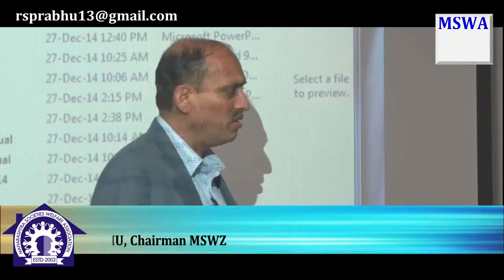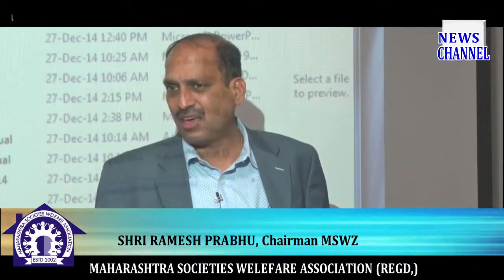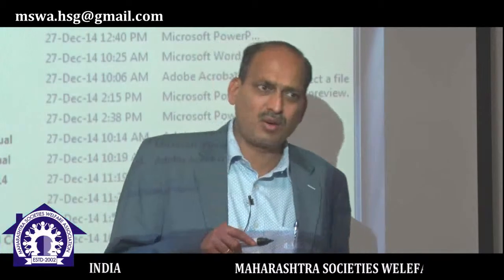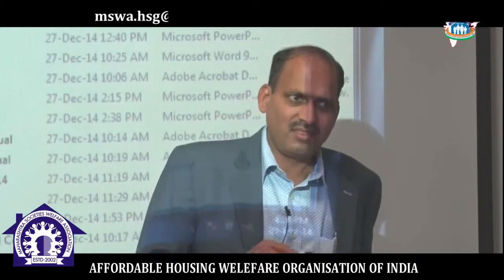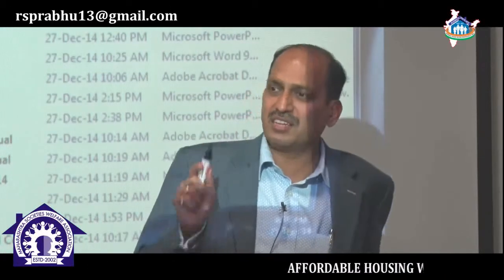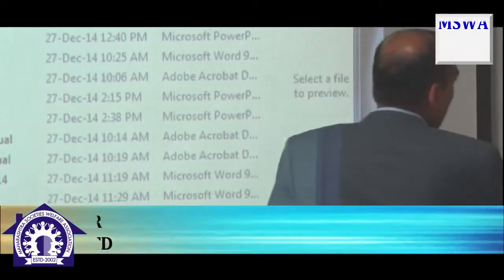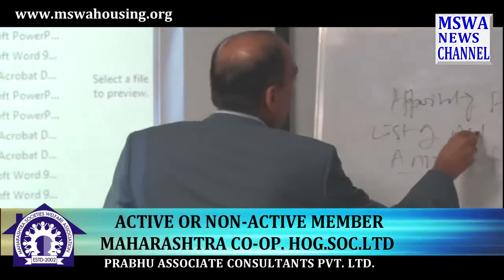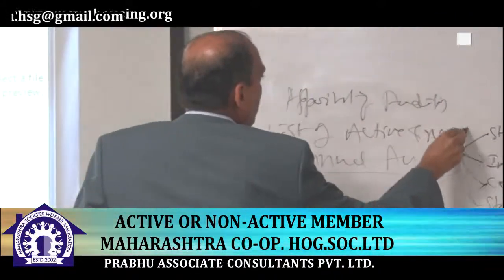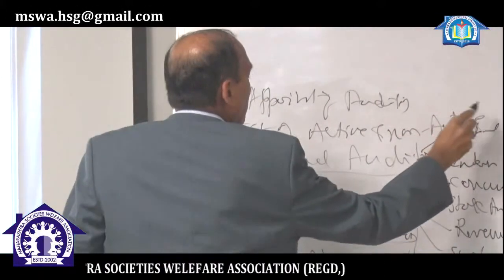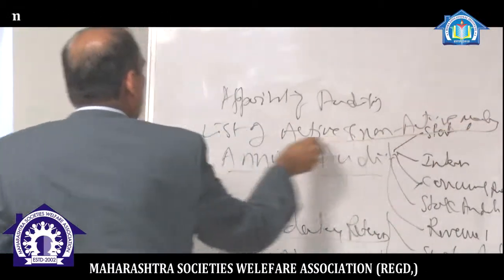As on 30th April every year, that is within 30 days from the date of close of the corporate year, the societies have to publish on the notice board, in that year, who are active and who are non-active. Every year within 30 days from the close of the corporate year, they have to publish a list of active and non-active members. Now I will ask you, who is an active member, who is a non-active member?